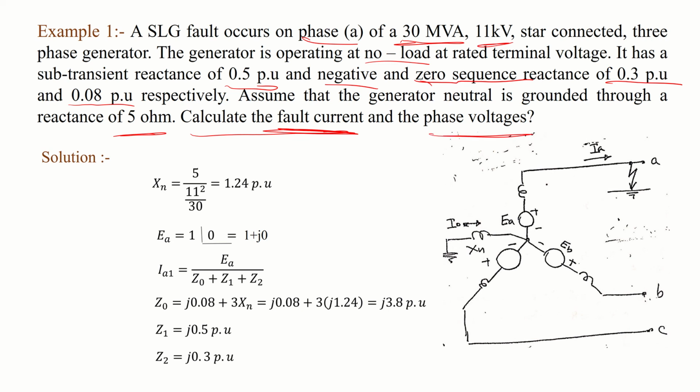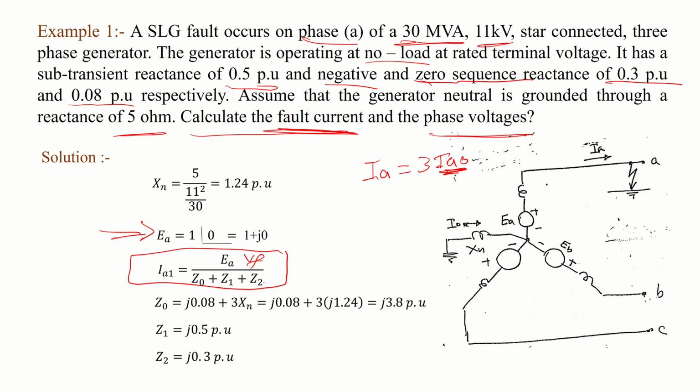So how are we going to calculate the current? We need IA, right? So IA, how to calculate? IA equals 3 IA naught, or IA1, or IA2. So you need to calculate IA naught in order to calculate IA. How are you going to calculate IA naught? By using this formula. You have ZF equals 0, so you need VF, or EA, which is the same. If VF is not given in the equation, you have to assume it's 1 at angle 0, as I explained before.